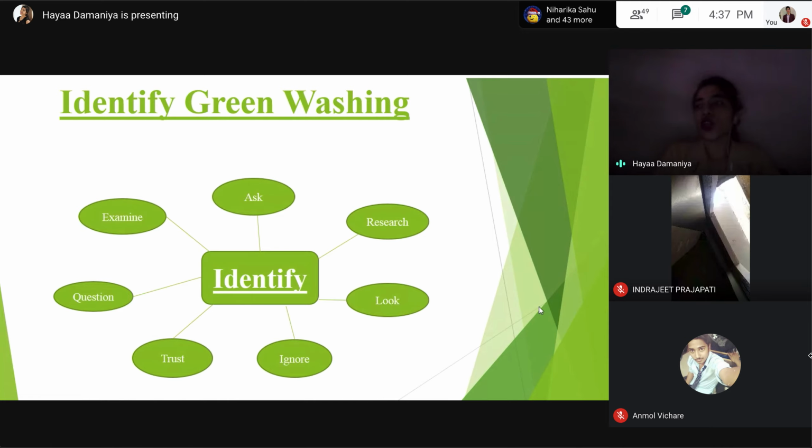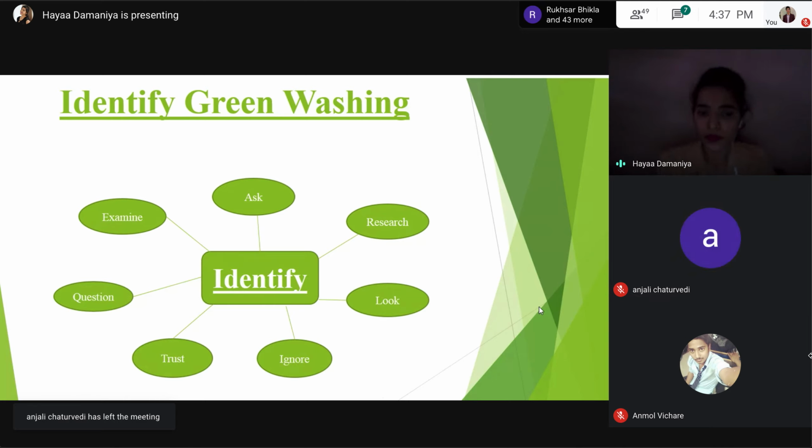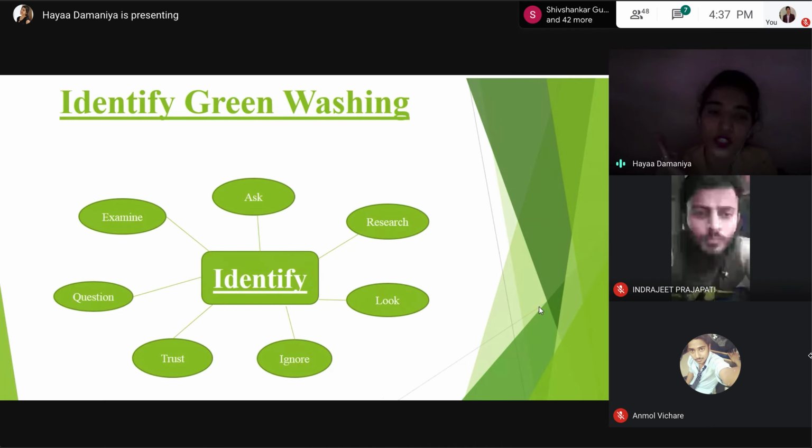Now you know what greenwashing is and how many tricks companies use to fool us. But how do you identify this greenwashing? How can you identify whether the product you are purchasing is actually a greenwashed product or an eco-friendly product? By using some of these tips. First is examine. Look at what the company is claiming to be green. First of all, see what the company is saying it is claiming to be green. Is it the product, the package, or the whole package? What are they saying is eco-friendly, the package or the product?